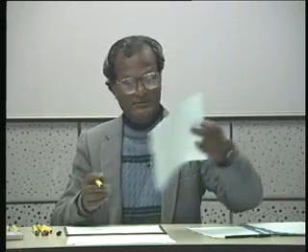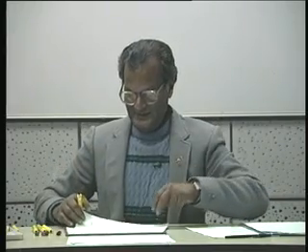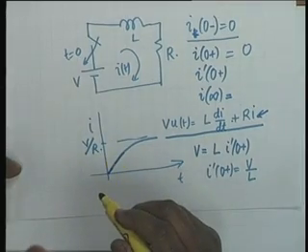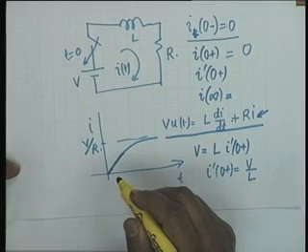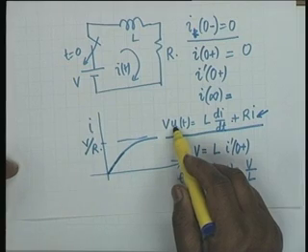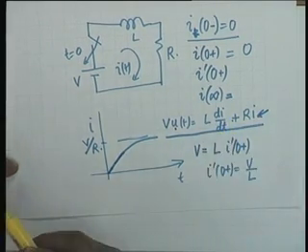Can you find I of 0 plus from the equation? Can someone answer this question? Can we find I of 0 plus from the equation here? Yes, sir, we can. Okay, tell me how. At 0 plus, this is V. Okay, this is R I 0 plus. What is di dt at 0 plus? We don't know.